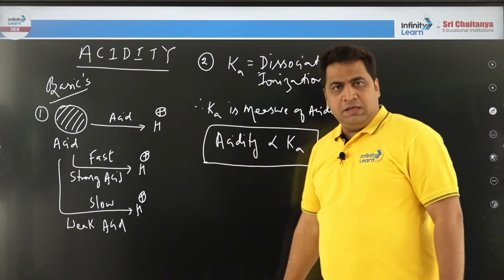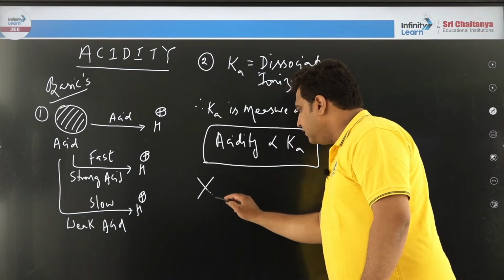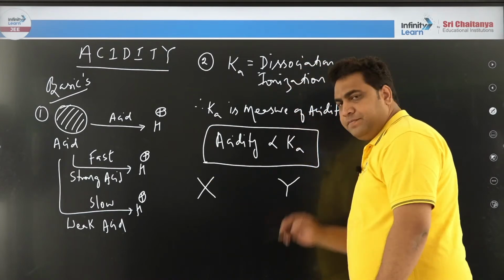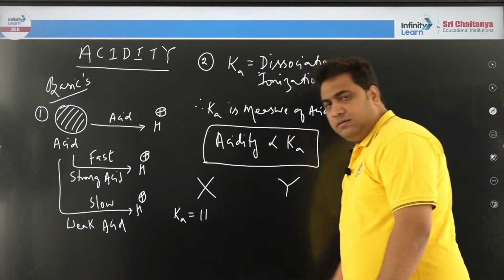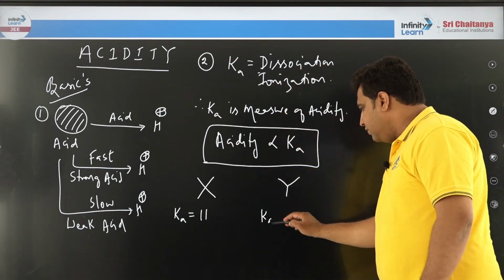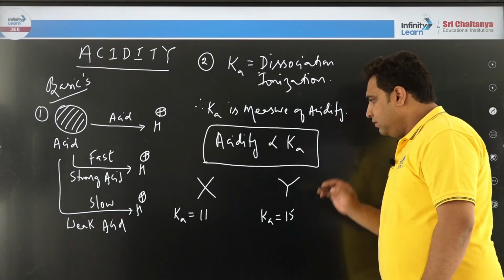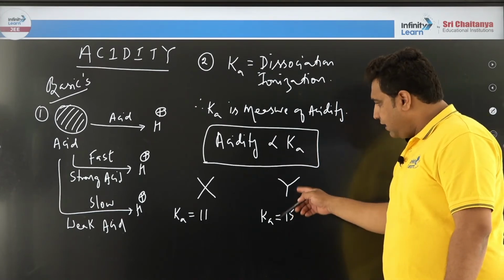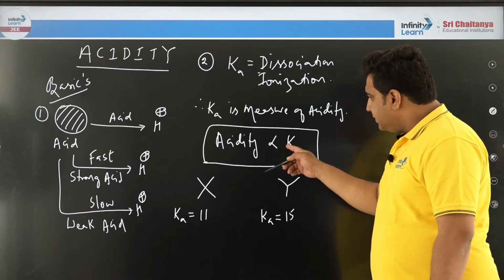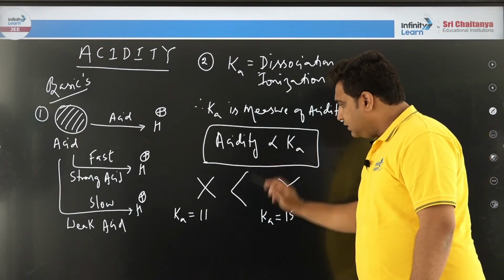Means what? Imagine there is a compound X and there is a compound Y. If I say Ka value of this is 11 and Ka value of this is 15, now tell me who is having the larger Ka value? Y. Then according to the concept, Ka is directly proportional to acidity.